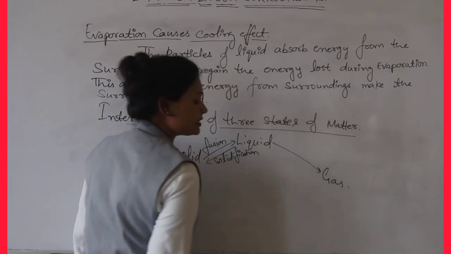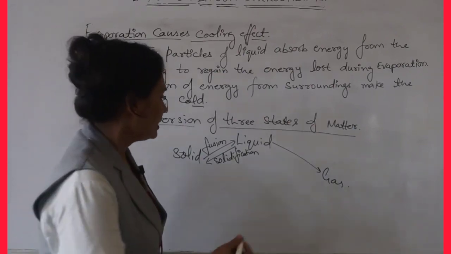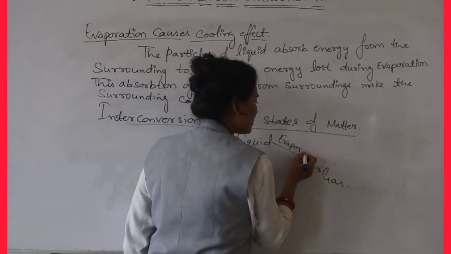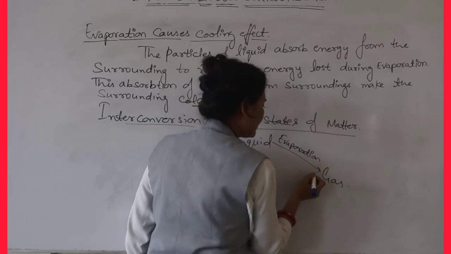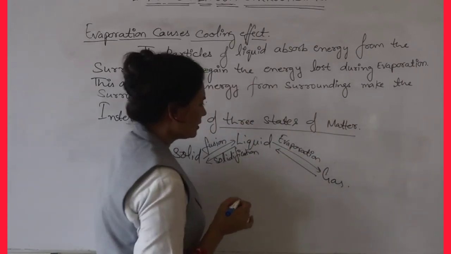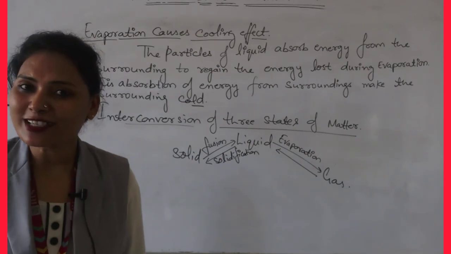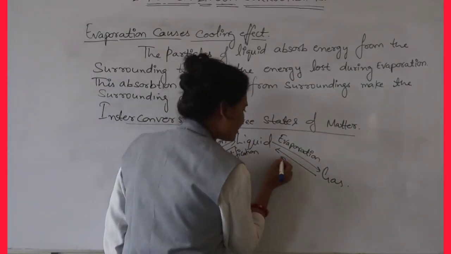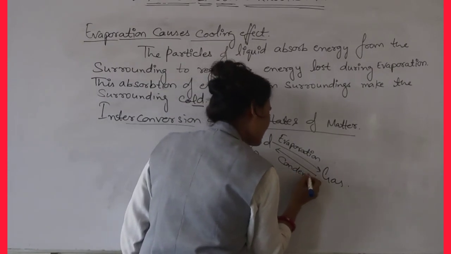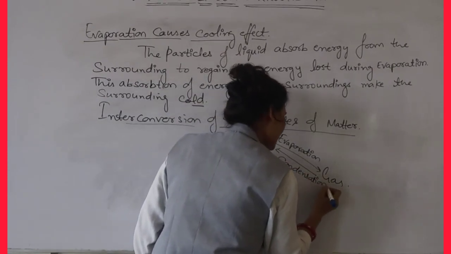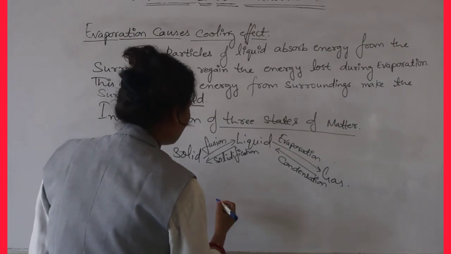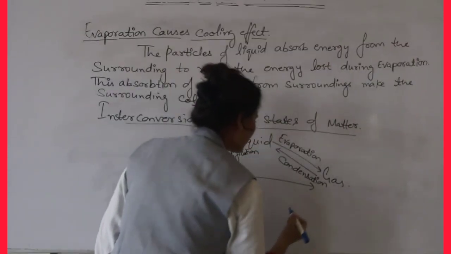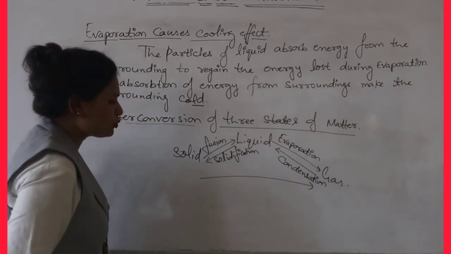The liquid changes into gas by which process? Liquid changes into gas by the evaporation process. And the gas changes into liquid. Which process is taking place? Condensation. So you can write condensation. Got it? If the solid changes into gas, then which process will be there?